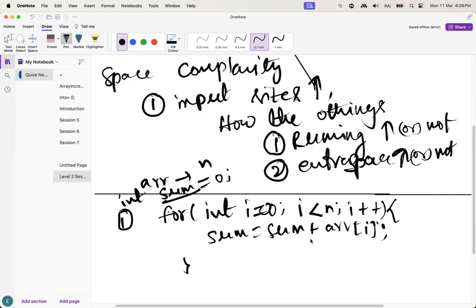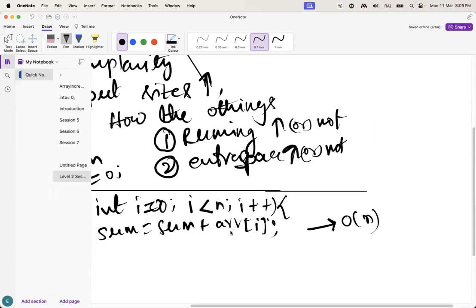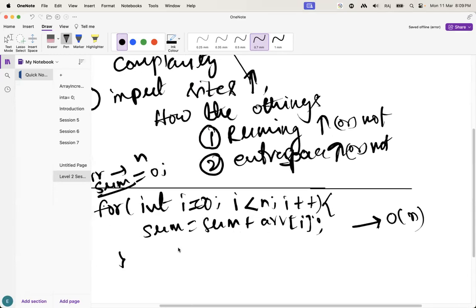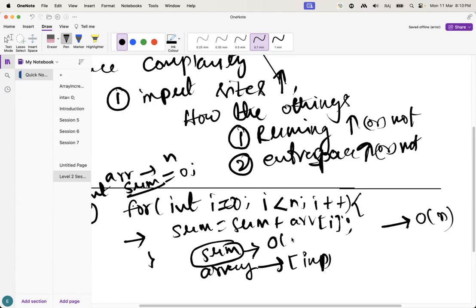Guys, what am I doing here? I am taking one for loop. Here let's check, the for loop is going to run n times. So the time complexity will be O of n. But here check, guys, when input size increases, are we using any extra space here? First tell me, what are the space items we are using here? We are using sum and array, right? Array is the input, sum is only one constant number.